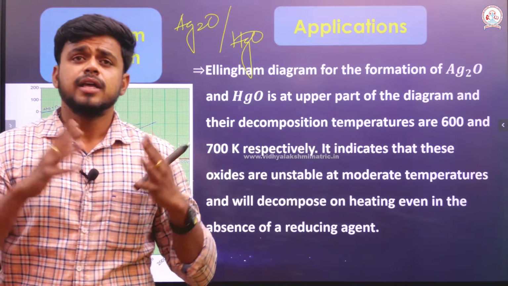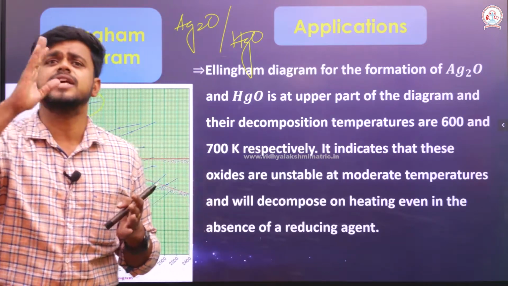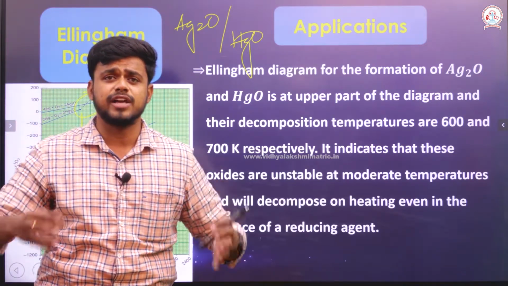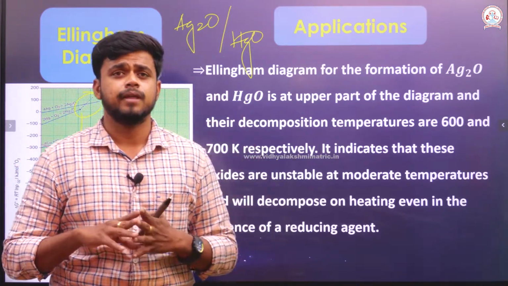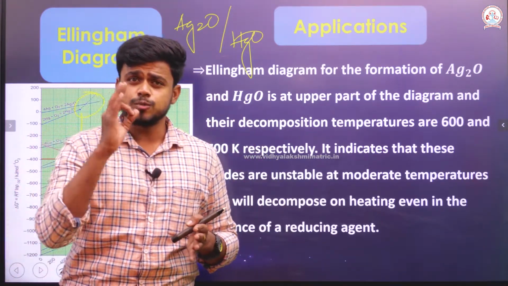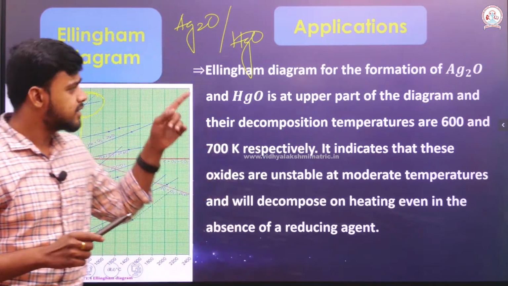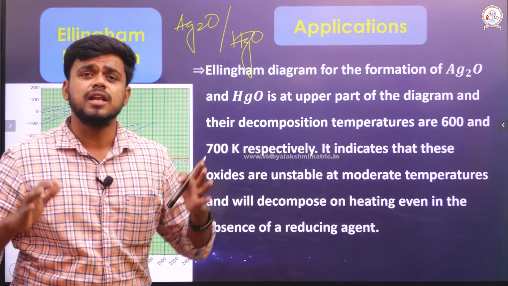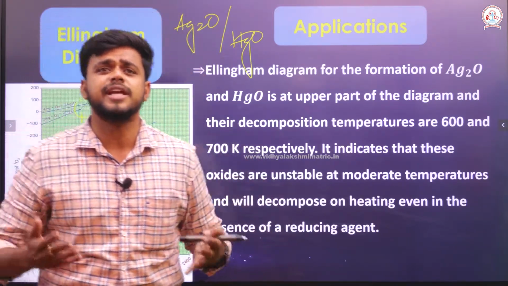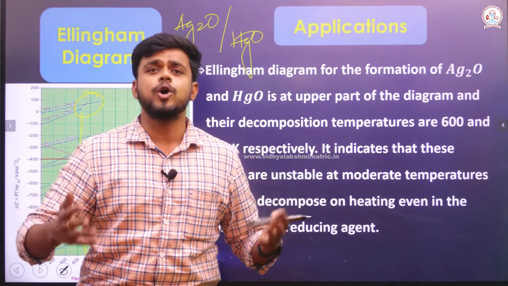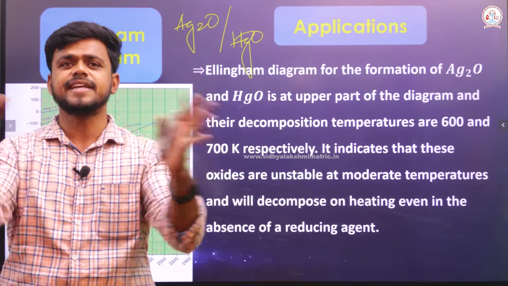If they are less stable, decomposition will take place definitely, even if we do not use any reducing agent, because they are very unstable at the moderate temperature itself. That is why decomposition is taking place automatically. For those compounds, a reducing agent is not at all required, just heating is enough.